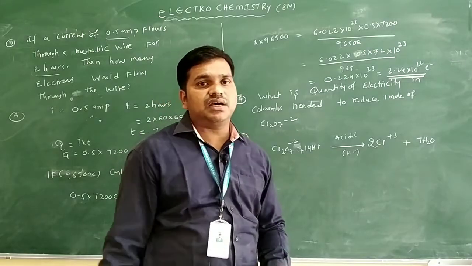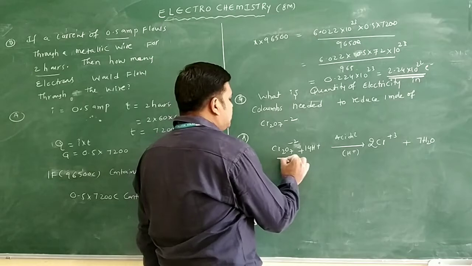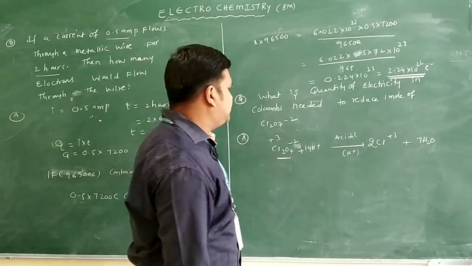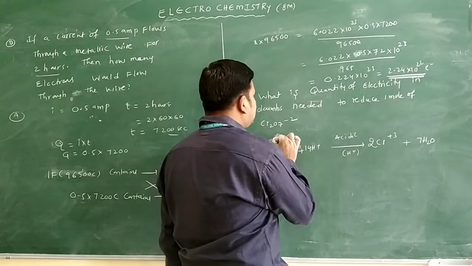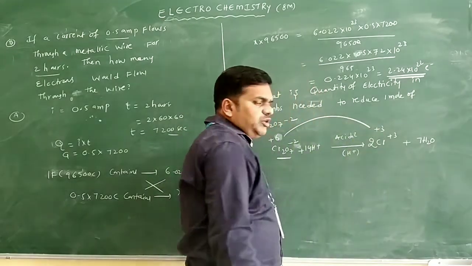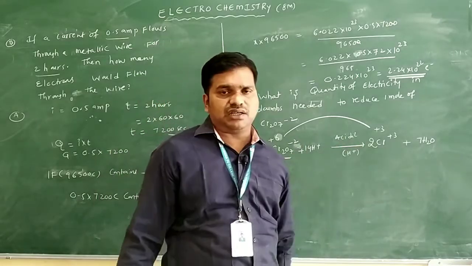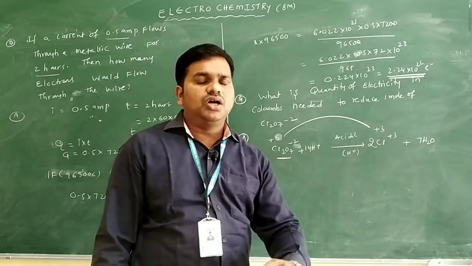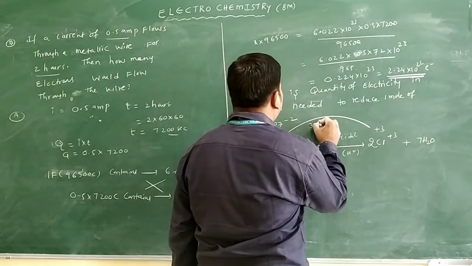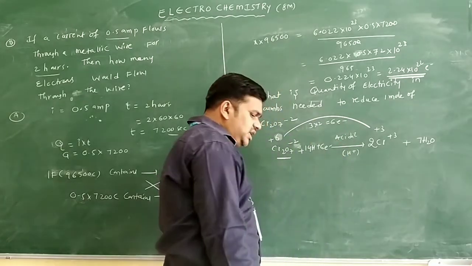How many electrons are changed in this reaction? In Cr2O7 minus 2, what is the oxidation state of chromium? Plus 6, sorry, not plus 3. And here the oxidation state of chromium is plus 3. For 1 chromium the change in electrons is 6 minus 3, 3 electrons. But here 2 chromium atoms are there, so 3 into 2 is equal to 6 electrons.